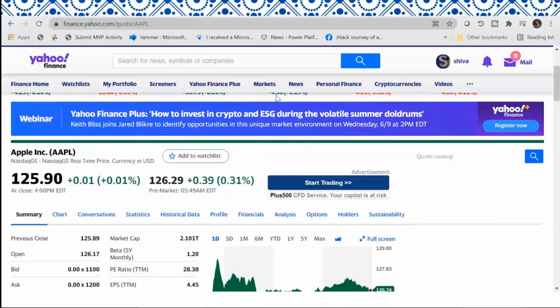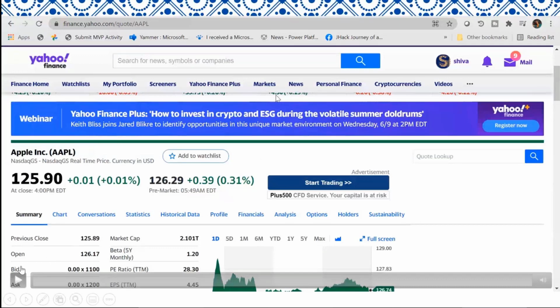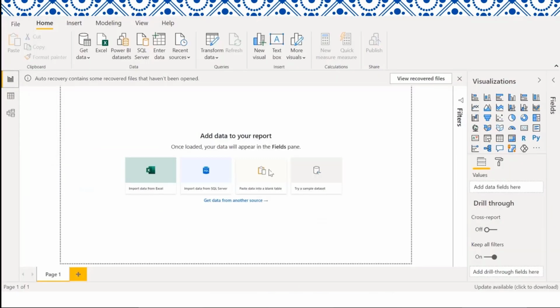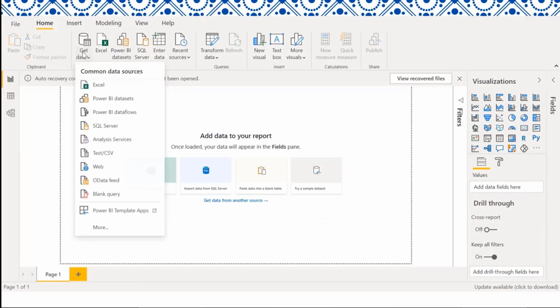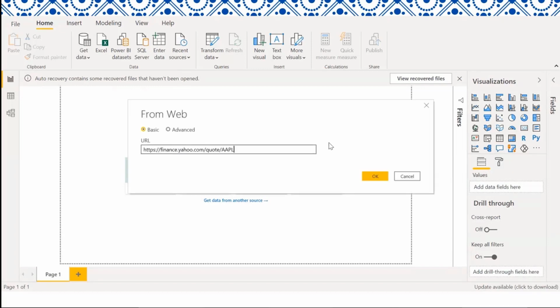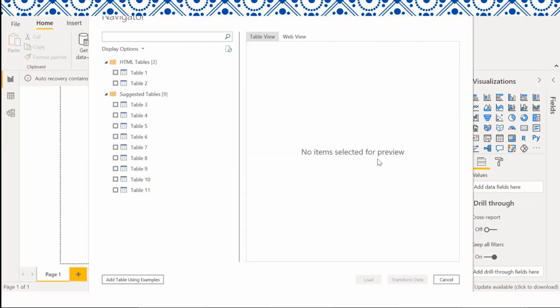Now use case 3 is a bit more advanced. So I'm using the share price for Apple Incorporated. And as you can see, I'm using the same website, Finance Yahoo, and it just has AAPL at the end. So we're going to go Get Data and From Web, and then I'm going to paste it here and go OK. Once we do that, I'm going to go back into Add Table Using Examples, and it's going to pop up with the website like it did before.